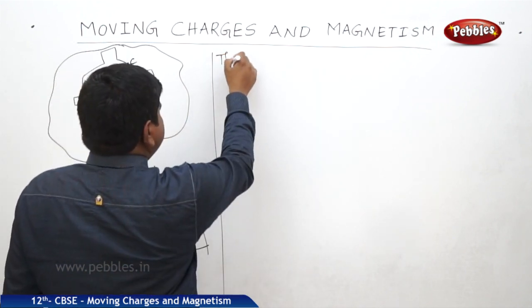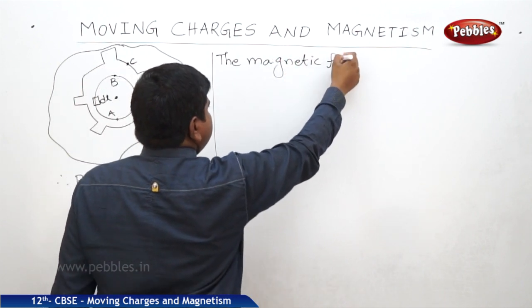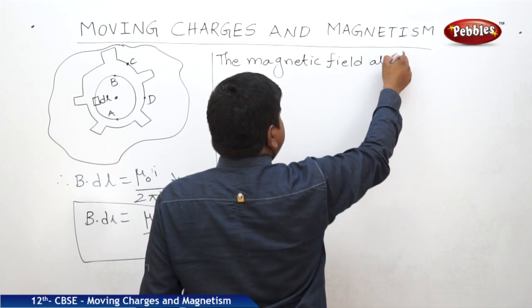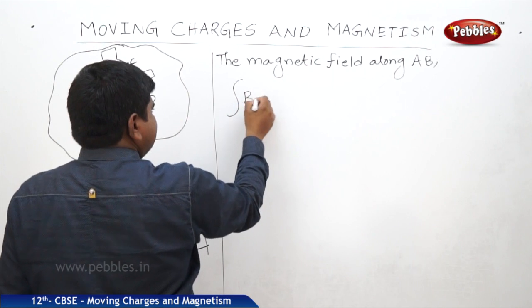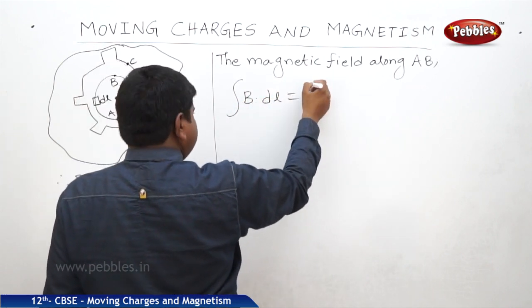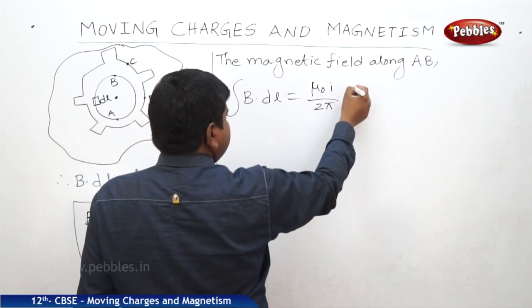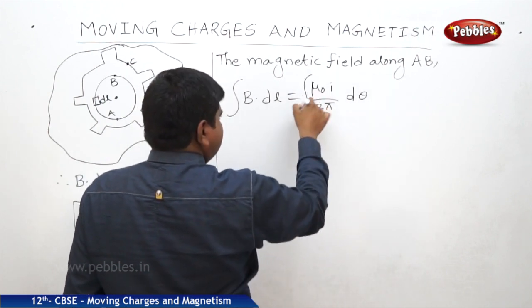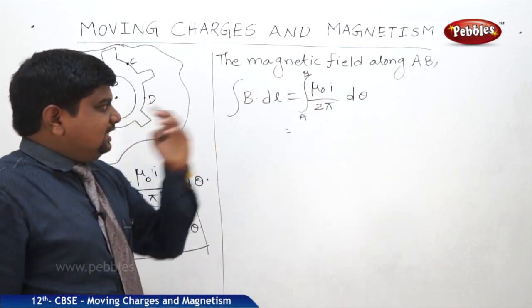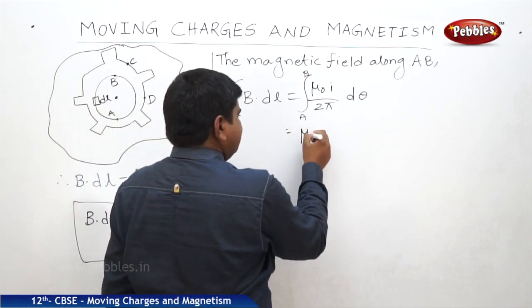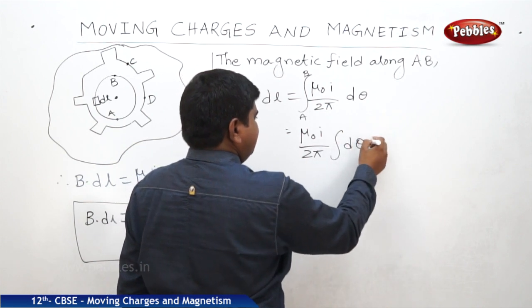The magnetic field along AB: we integrate B dot dl, which is equal to mu naught I by 2 pi times the integral of d theta from A to B with the other limits. So what is the d theta here? Mu naught I by 2 pi integral d theta.